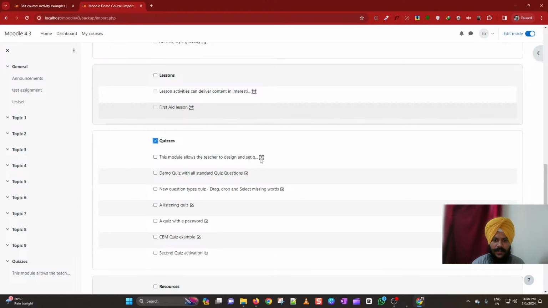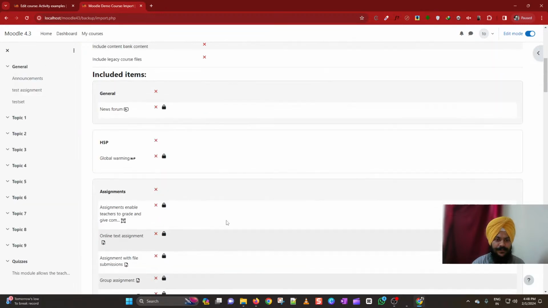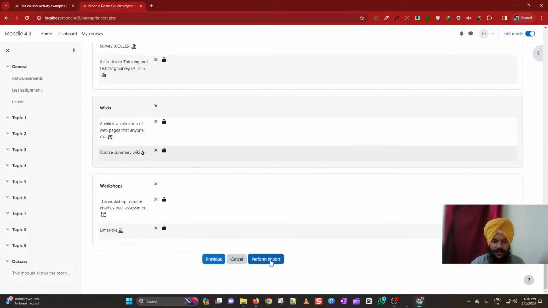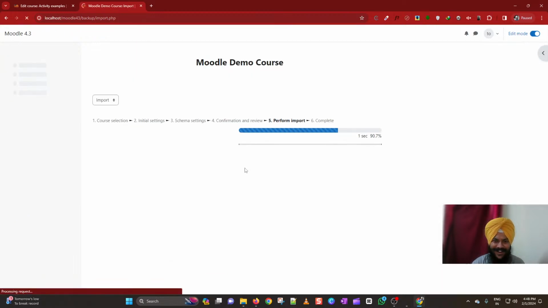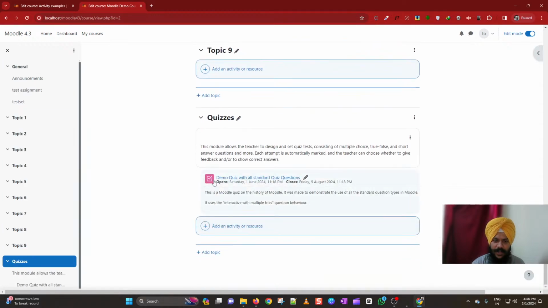Quizzes. Okay, sorry, I just selected this text and media area, so that's why it imported the same thing. What I missed is that this check icon is for the quiz, so I have to import only the quiz. Now it will import the quiz also. I'm sorry. So then click continue here, and you can see that now we have a quiz imported along with the label here. So this is how you can import a quiz from one Moodle course into another Moodle course.